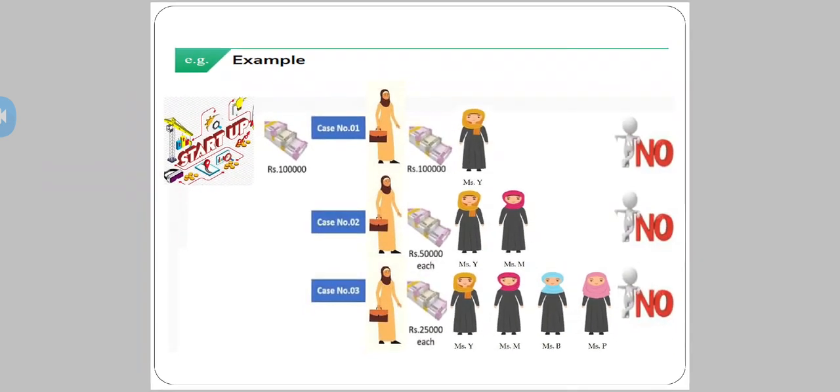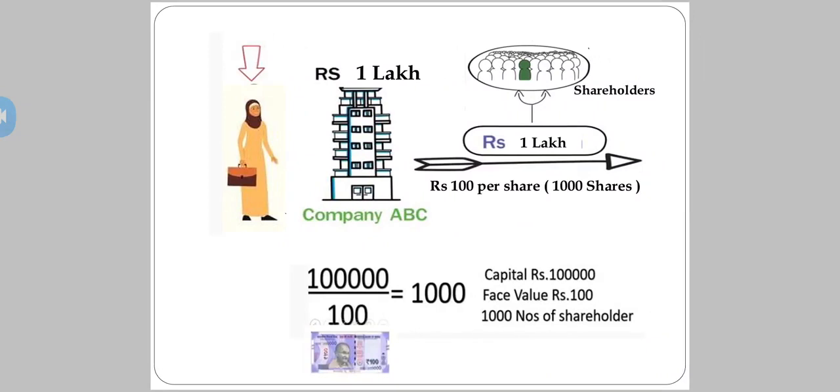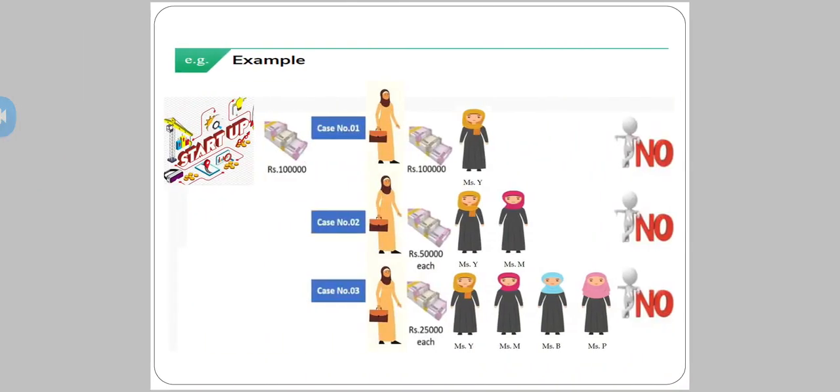Now, what idea will this lady get? What if I want to form a company, ABC, and for this company I need 1 lakh rupees. What if I try to collect smaller amounts from many people, which would be possible for them to invest? So if I ask each of them to invest 100 rupees in my business, is it possible? Is it possible for these 4 to invest just a smaller amount, that is 100 rupees?